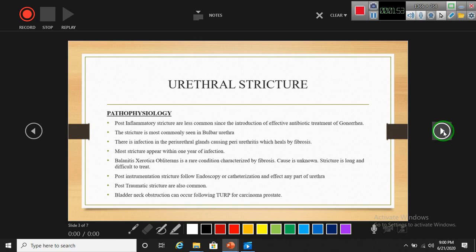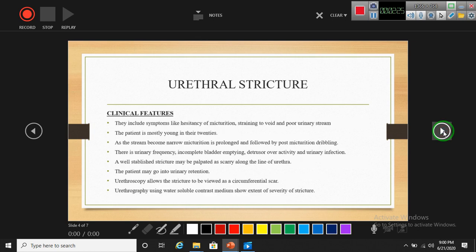Balanitis xerotica obliterans is a rare condition characterized by fibrosis. The cause is unknown. The stricture is long and difficult to treat. Post-instrumentation strictures follow endoscopy or catheterization and can affect any part of the urethra. Post-traumatic strictures are also common. Bladder neck obstruction can occur following transurethral resection of the prostate for carcinoma of the prostate.